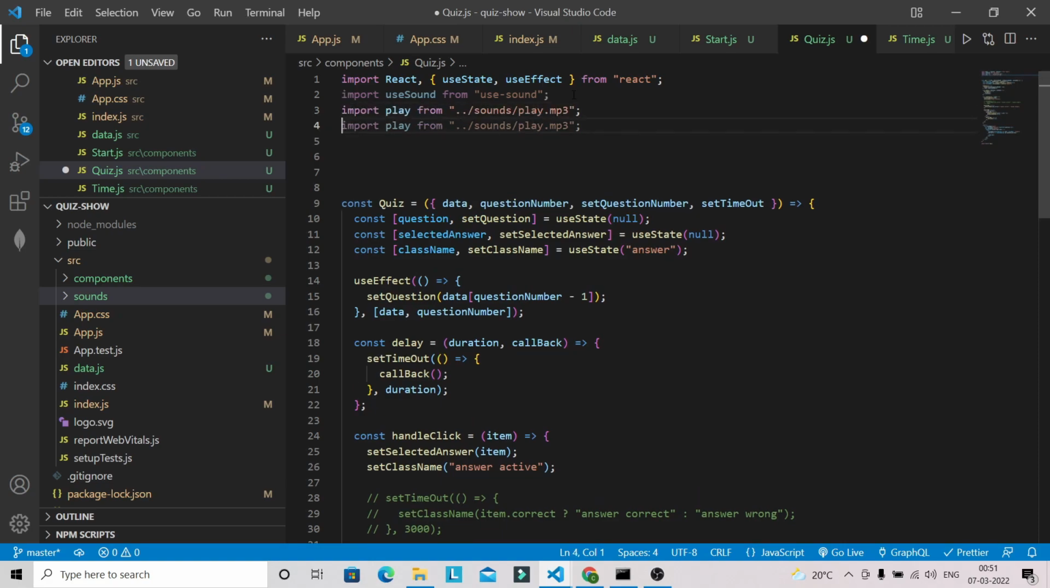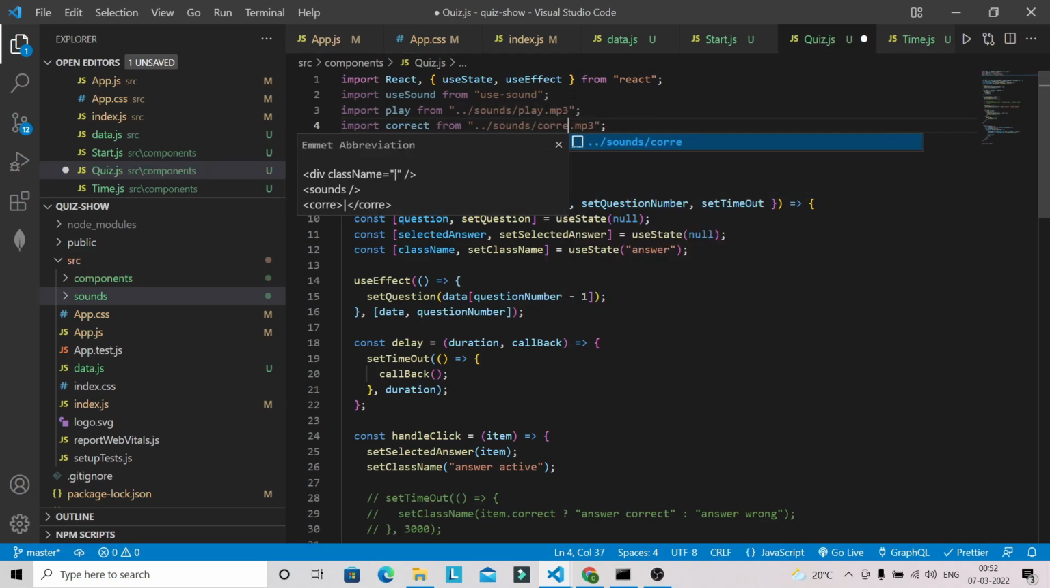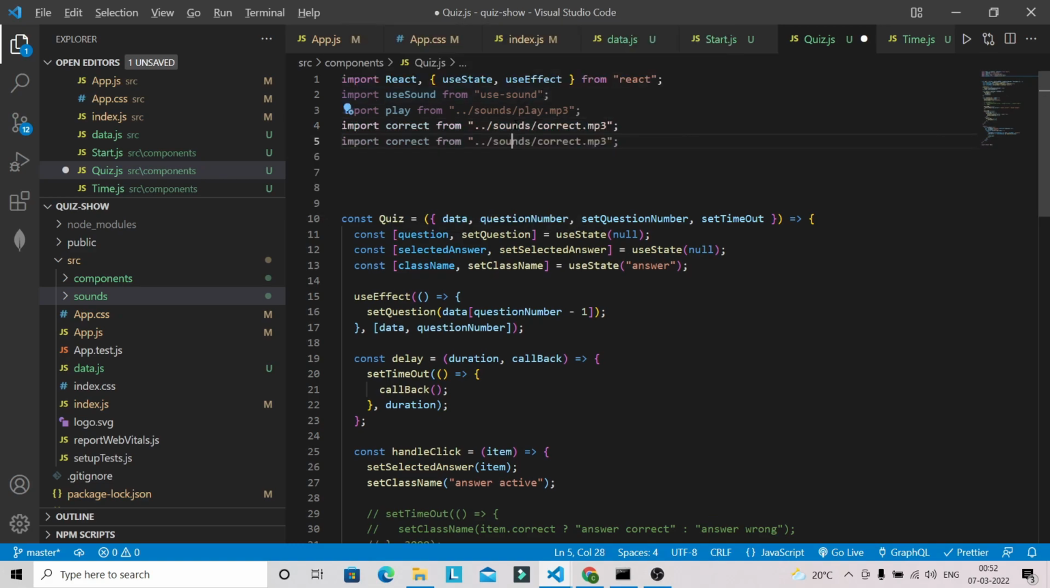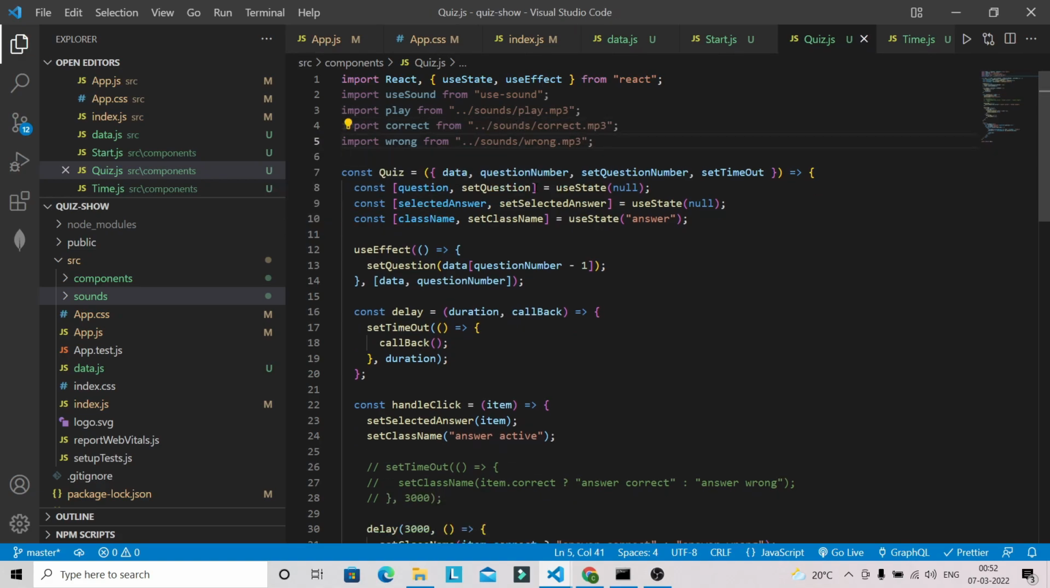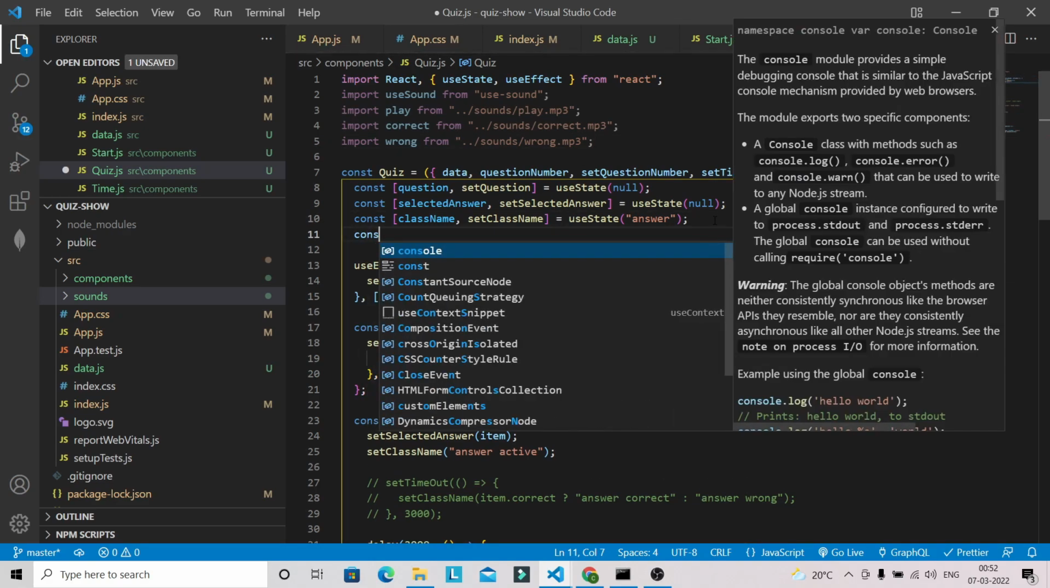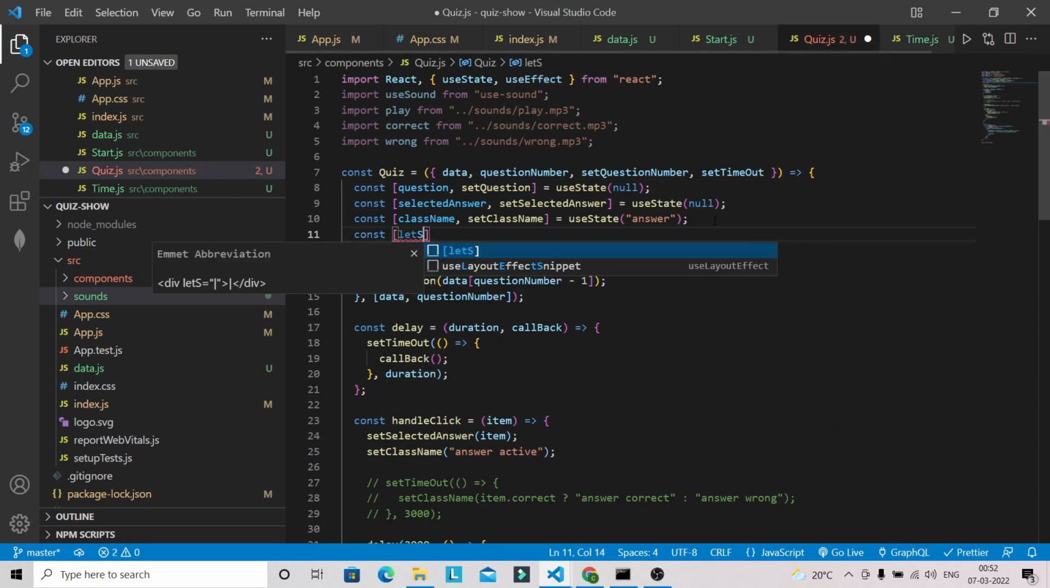I'm just going to copy this one, and this will be the correct. It will be correct dot mp3. Then we have wrong, and it will be wrong dot mp3. And after that, I'm going to define the first sound, that is, let's play.